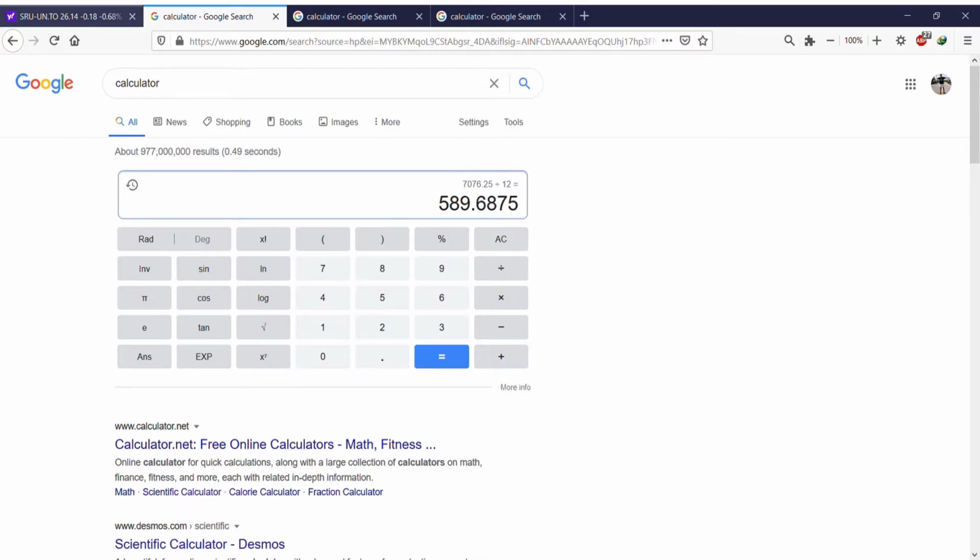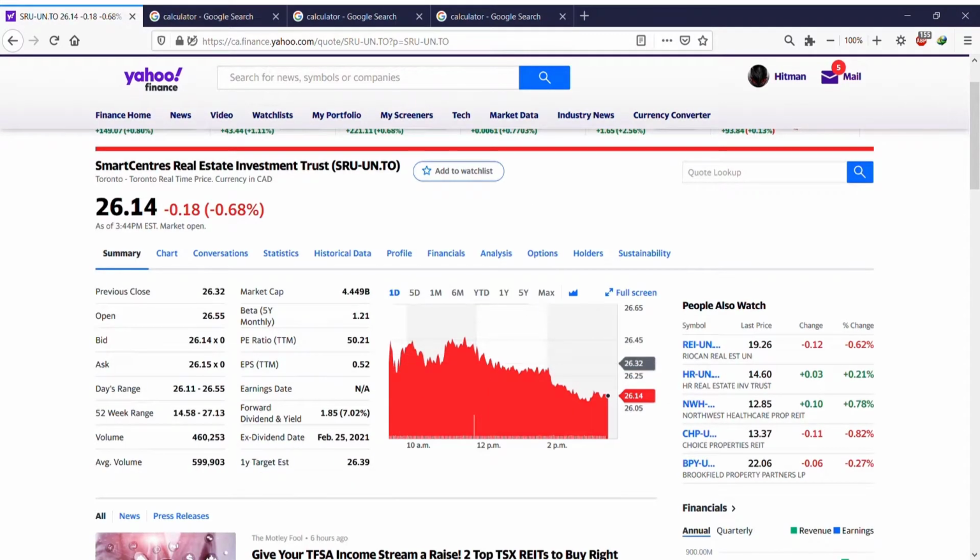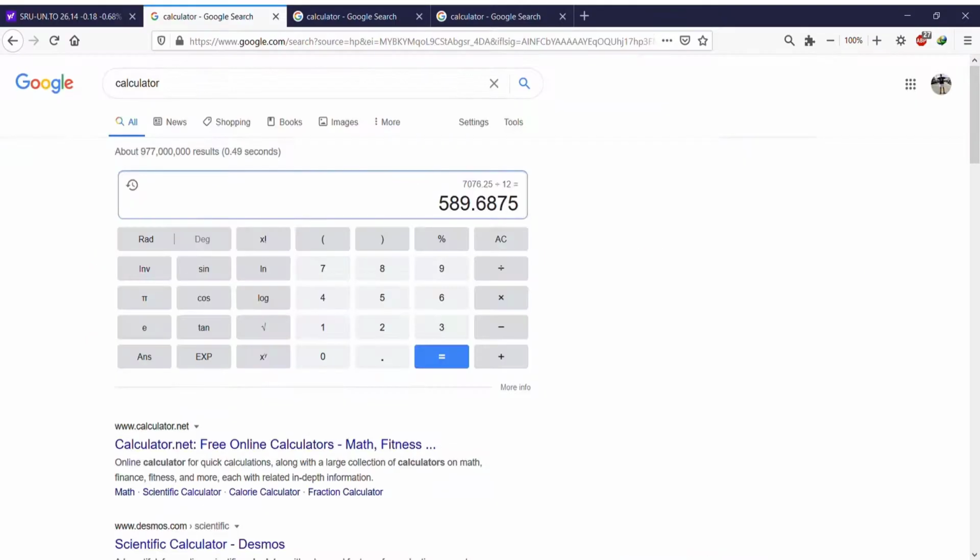So let's see how you can calculate the yield. The yield is exactly the same thing, but the calculation is a little bit different. It's the percentage, 7.02%. The way you calculate is easy. Go to your calculator, put $100,000 plus 7.02, then click on the percent sign.